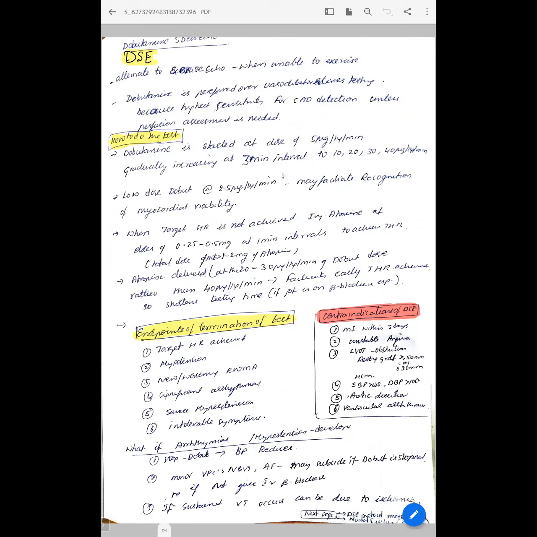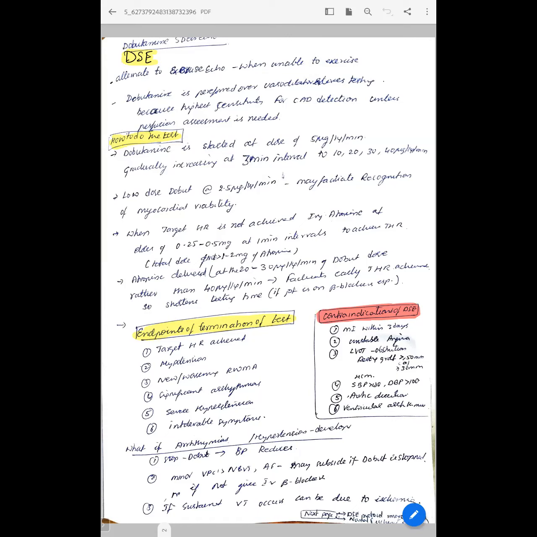DSE is an alternative to exercise, especially when the patient is unable to perform it, and it's also preferable when viability assessment is needed. How do we do this test? Dobutamine is started at a dose of 5 mcg per kg per minute and gradually increased at 3-minute intervals to 10, 20, 30 and 40. We use low dose dobutamine, starting with 2.5 mcg per kg per minute, when we need to assess myocardial viability. When the target heart rate is not achieved, we give injection atropine at a dose of 0.25 to 0.5 mg